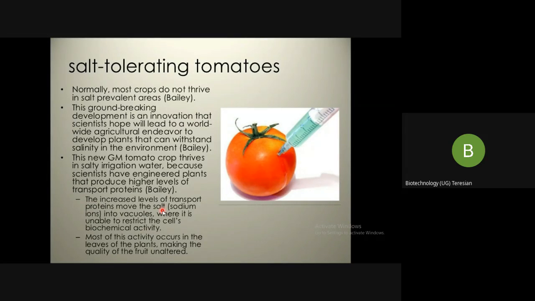Now what happens is, your genetically modified tomato, which has this transport protein, moves the salt to the vacuoles, where it is unable to restrict the cell's biochemical activity. So all the salts will get concentrated inside the vacuoles of the tomato, and it is not able to restrict the other activities of the tomato. Most of the activities occur in the leaves of the plant, making the quality of the fruit unaltered. Thus, it is able to thrive or grow in salty areas also.